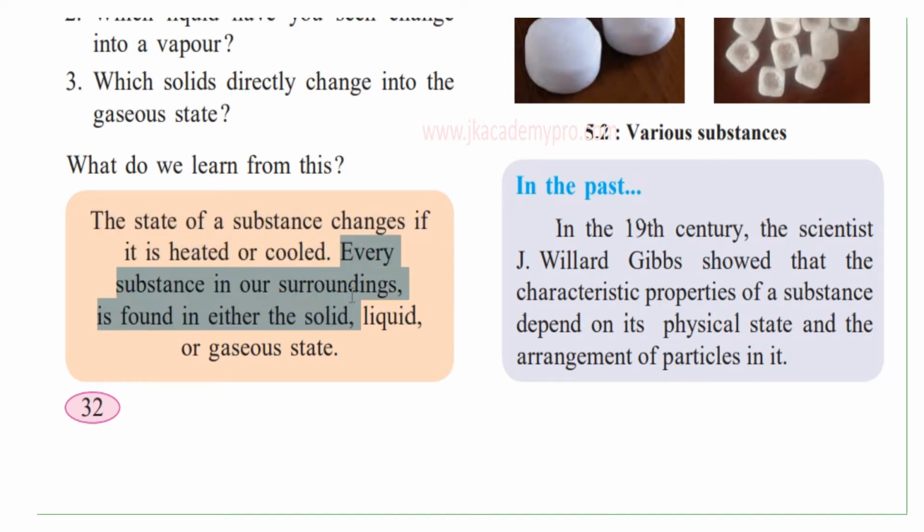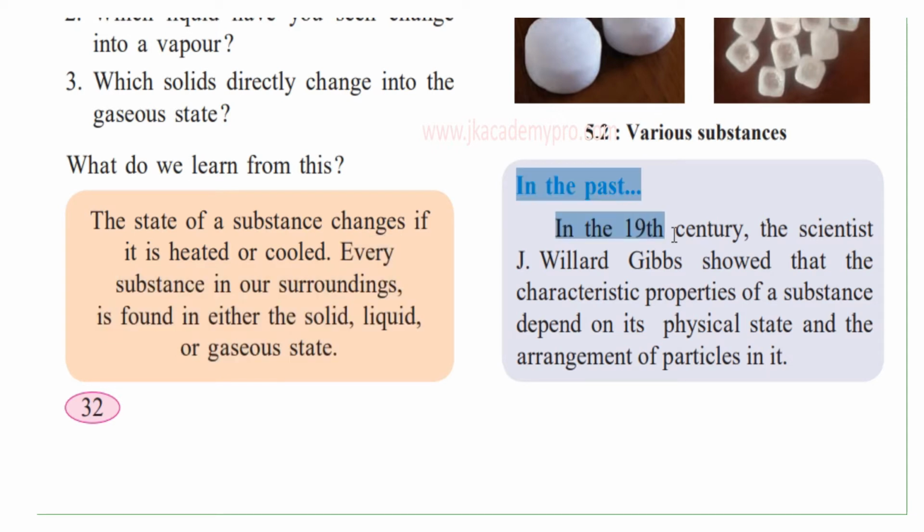Now every substance in our surroundings is found in either the solid state, liquid state or gaseous state. So all substances in our surroundings are present in one of these three states. Either they will be in the solid state, or in the liquid state, or in the gaseous state. So these are the three states of matter that we find all our substances in.